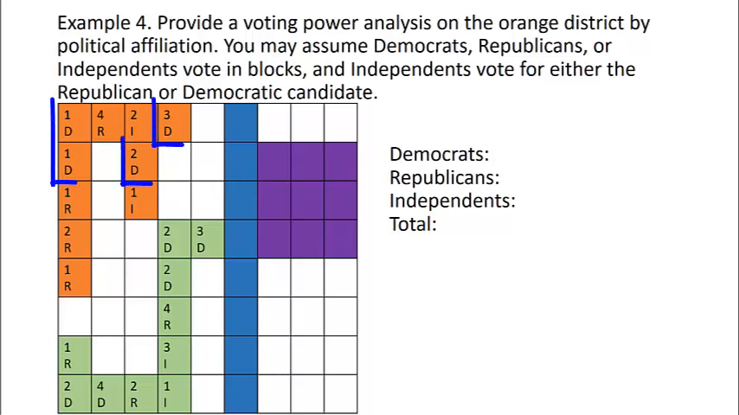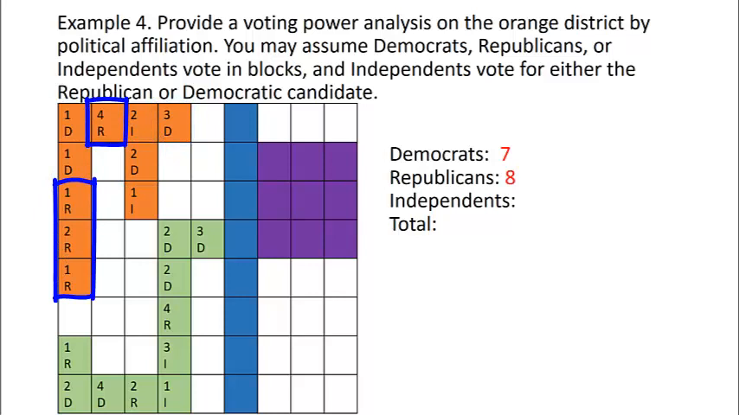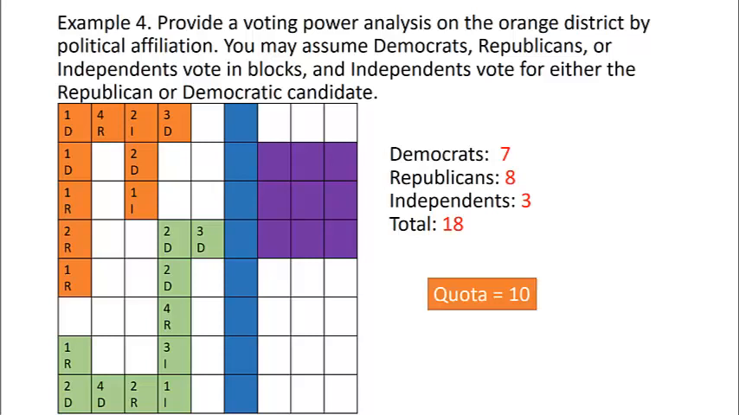Adding the number of people who are Democrats, we see that there are a total of 7. For Republicans, there are 8, and Independents, there are 3. So there are a total of 18 voters. If our quota is a simple majority, quota then would be 10. We would take 18 and cut it in half, which would be 9. We've got to go a little over half, so a little more than 9 would be 10.